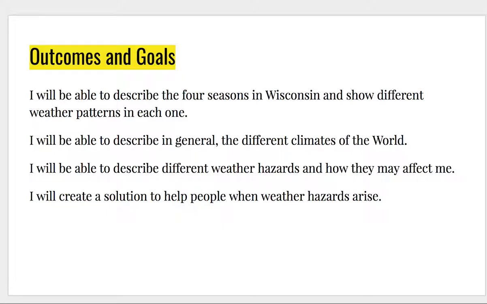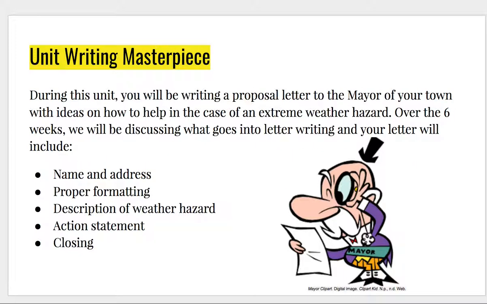Your outcomes and goals for the whole unit are: I'll be able to describe the 4 seasons in Wisconsin and show different weather patterns in each one. I'll be able to describe in general the different climates of the world. I'll be able to describe different weather hazards and how they may affect me, and I will be able to create a solution to help people when weather hazards arise.